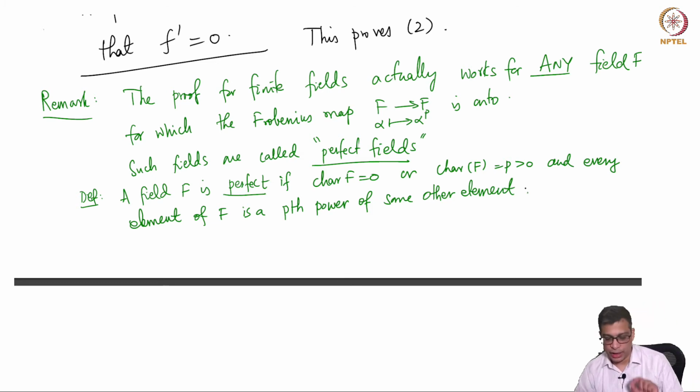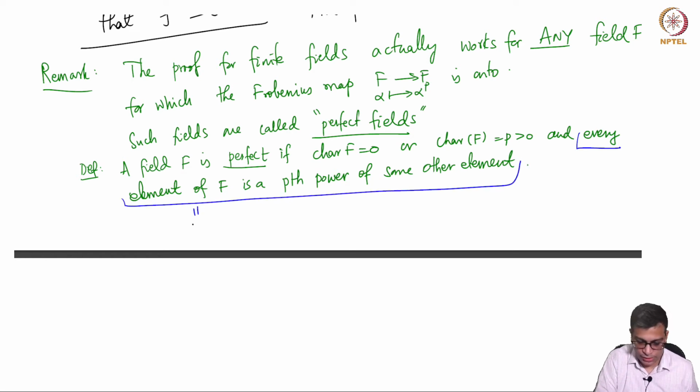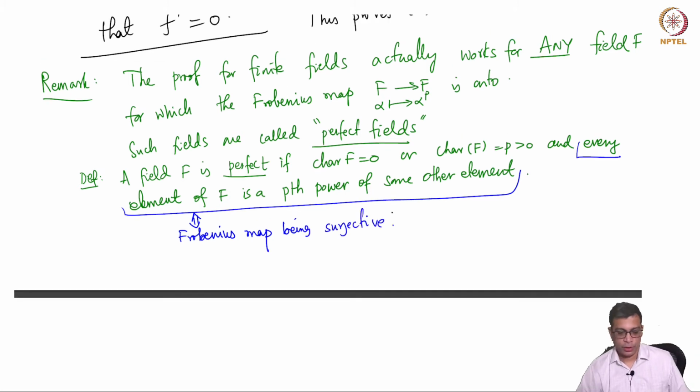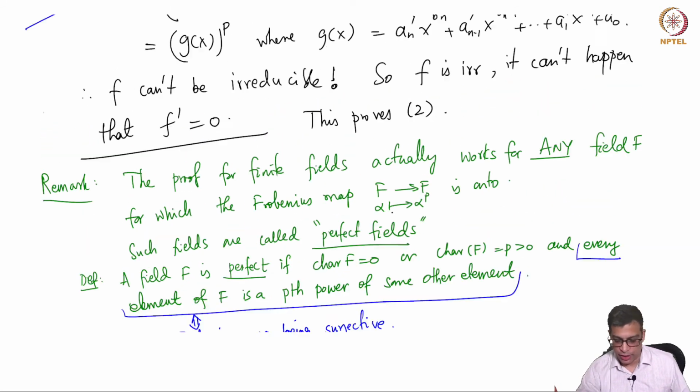This last statement, every element of F is a pth power, is equivalent to the Frobenius being surjective, or onto. So a perfect field is a field which has characteristic 0 or every element is a pth power.